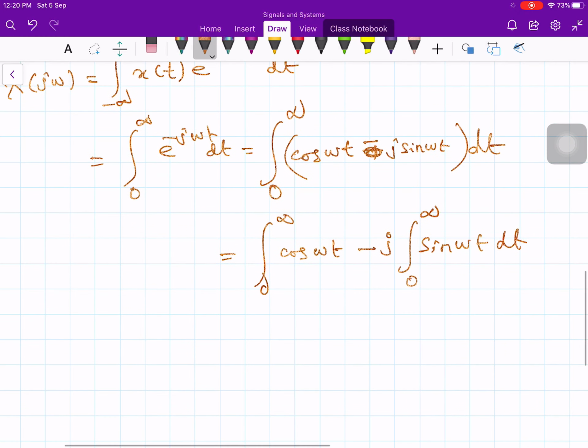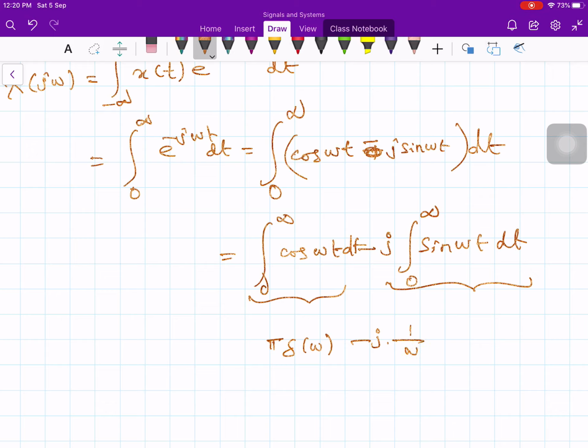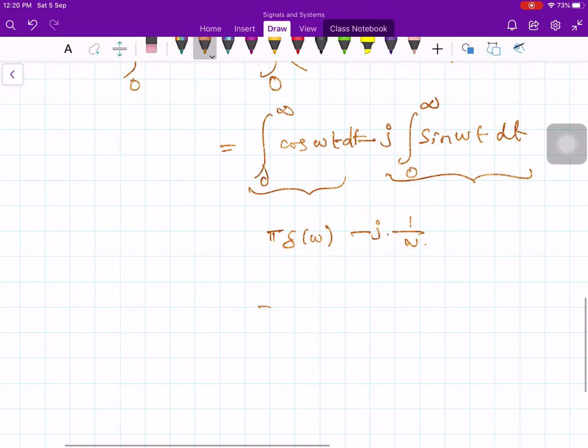We have derived the formula for these two integrals. The integral from 0 to infinity of cos omega t times dt is pi times del of omega, and minus j times the sine integral, which is 1 by omega. So this is pi times del of omega plus, if j goes to the denominator, 1 by j omega.